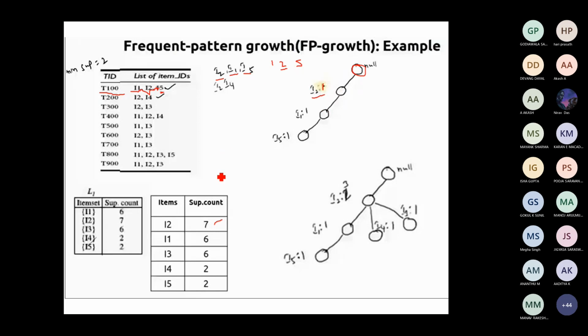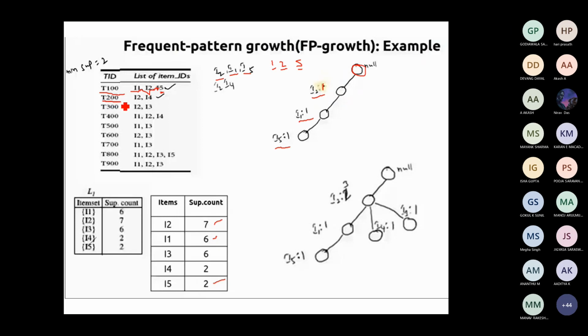What is the next item with the next highest support count? I1, because it is 6. So I1, its occurrence in the tree is 1. What is the next item? I5. I5 has 2, so its occurrence in our tree is 1. You can start from the left; once your left tree is filled, you can go for the right.